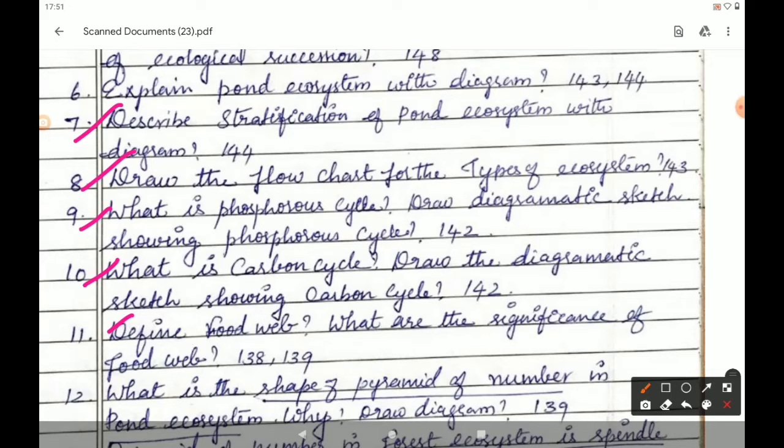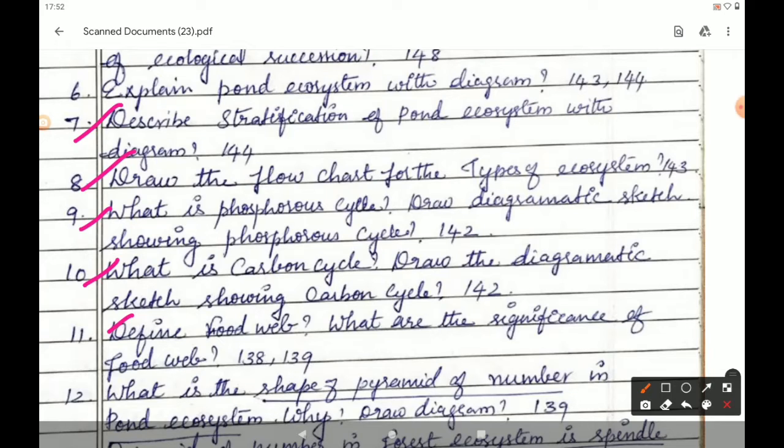And what are the significance of food web? It is given in page number 139. There are 4 points. Food web is constructed to describe species interaction called direct interaction. From that, open the bracket, till the ecosystem and aquatic ecosystem. So 4 points are there. All the 4 points you should write.